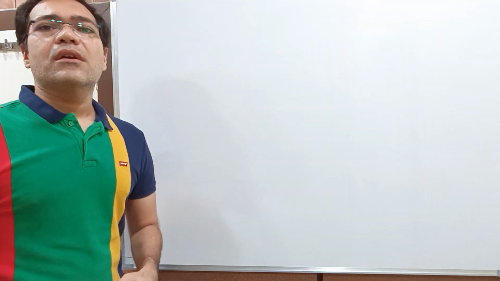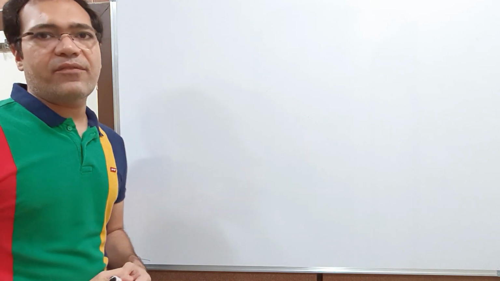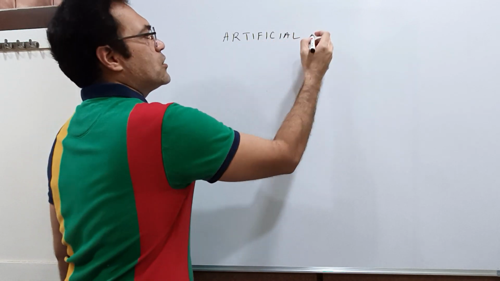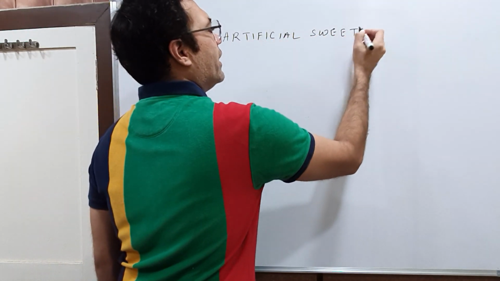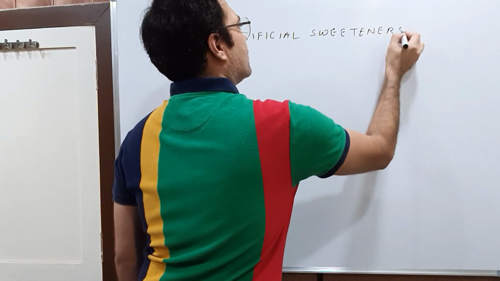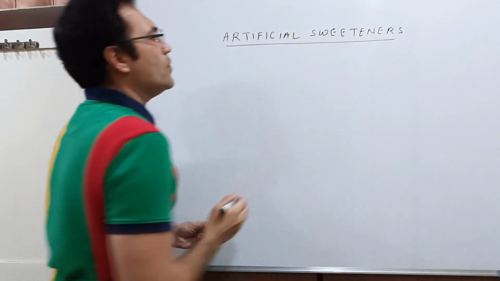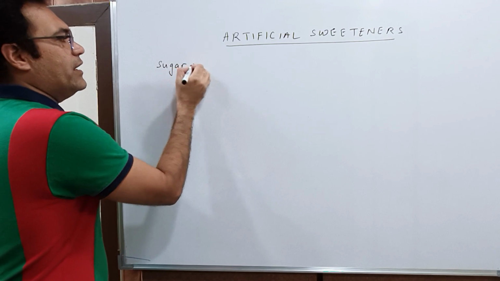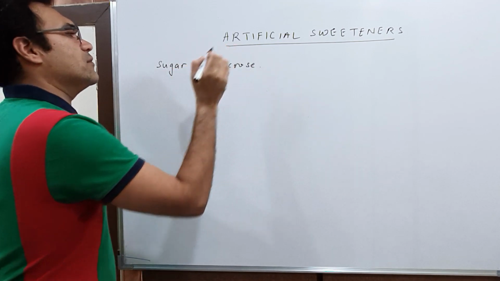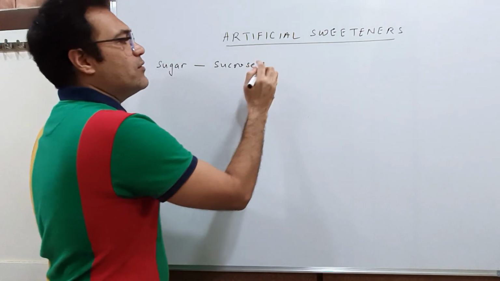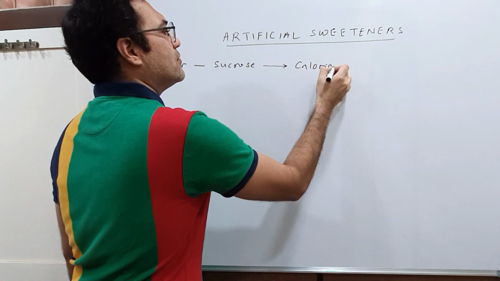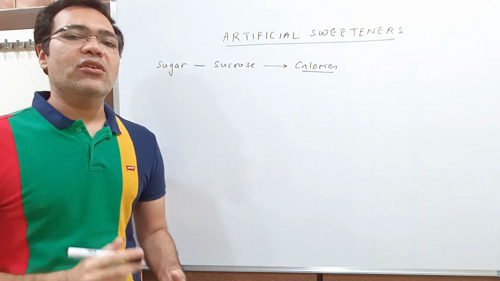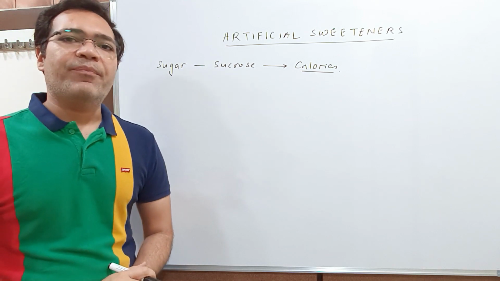Okay students, the first food additive that we'll be starting with is artificial sweetening agents, or artificial sweeteners. Now students, as we know, the sugar that we eat contains sucrose. And this sucrose gives us calories. Because of these calories, you become fat, you become obese.